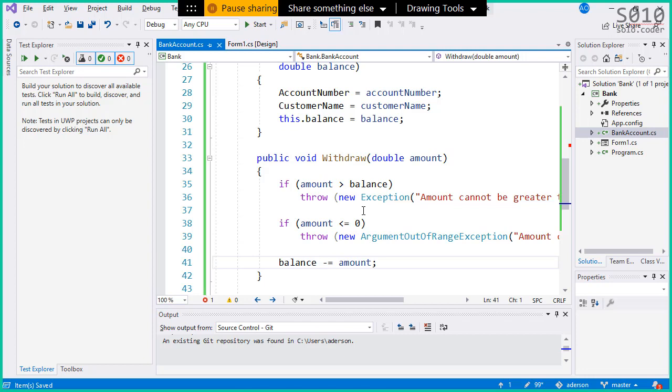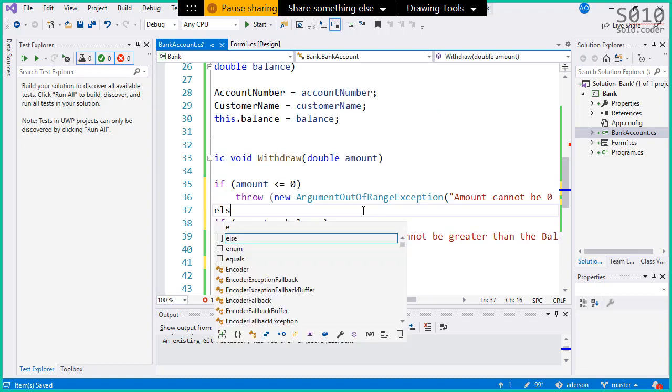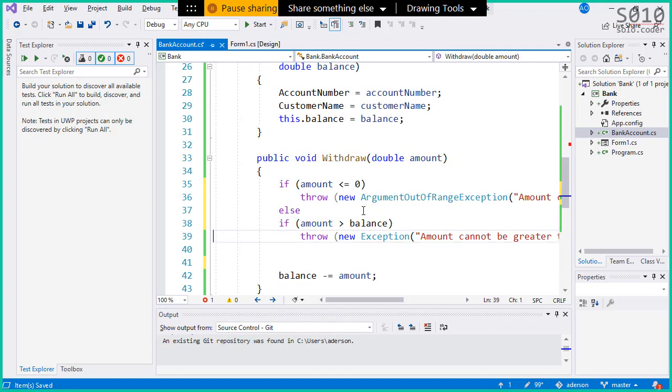As Fabio was saying, his code there on the chat is a bit more efficient than this one here. He is doing it like this, and he's creating an else statement here. So I like his code. I like your code, Fabio. So I'm gonna use it. Let's see. Yeah. So if it's 0 or negative, throw the exception, and that's it. Else, if it's not, check if the amount is greater than the balance, and throw the exception here as well. I'm gonna leave it as Fabio had suggested here.